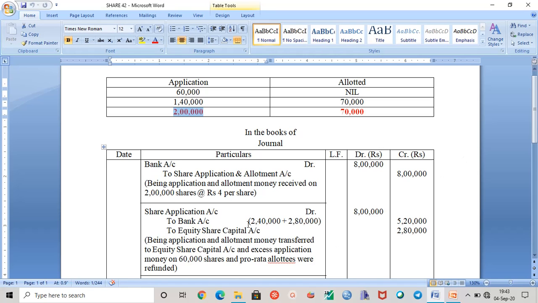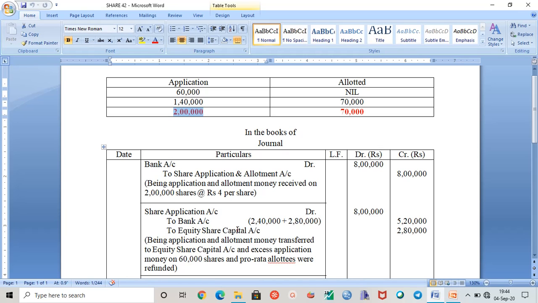Here, at the rate of rupees 4 per share, you are receiving the application and allotment money. Application as well as allotment money is received at the time of application only, on 2 lakh shares.